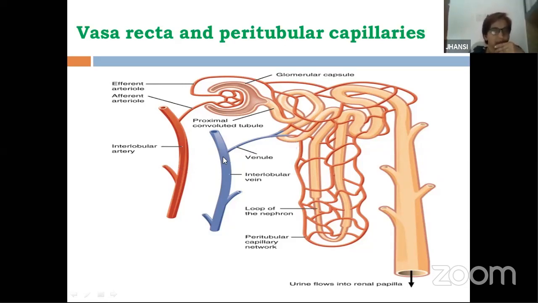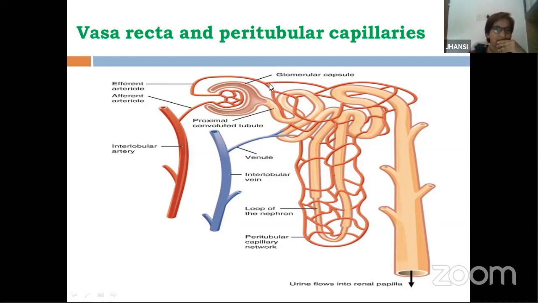Hope you understood this blood flow, friends. Once again, the artery comes and splits into arterioles. In the Bowman's capsule, you find a set of capillaries which we call the glomerulus. All these capillaries join together and you get the efferent arteriole. Actually, efferent arterioles should all join and become a vein, but that is not what takes place.